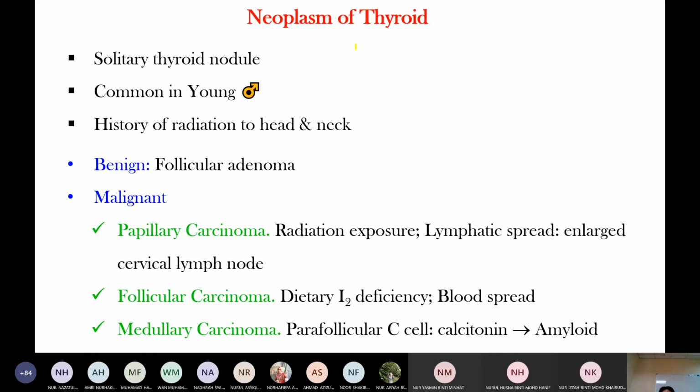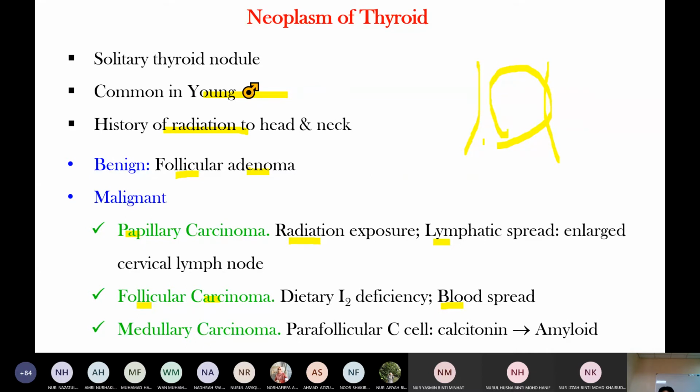A thyroid neoplasm is a single nodule. It is common in young females; autoimmune disease is common in middle-aged females. Thyroid cancer is common in young males, with a history of radiation. Benign is follicular adenoma, malignant is carcinoma. Other types are papillary. Papillary is associated with radiation exposure and spreads by lymphatics. Follicular spreads by blood. Lymphatic spread means sometimes there is no thyroid gland enlargement, but the patient only presents with cervical gland enlargement.